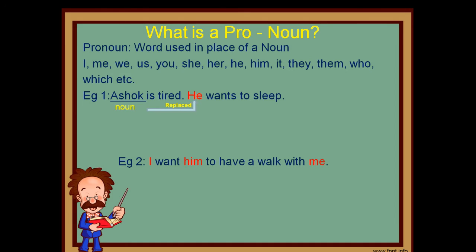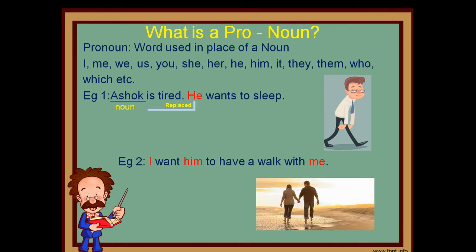What's a pronoun? A pronoun is used in place of a noun. See the example, Ashok is tired. He wants to sleep. Here the noun Ashok is replaced by the pronoun he in the second sentence. Some common pronouns are I, me, we, us, you, she, her, he, etc. In the second example, I want him to have a walk with me. Here, I, him, and me are pronouns.